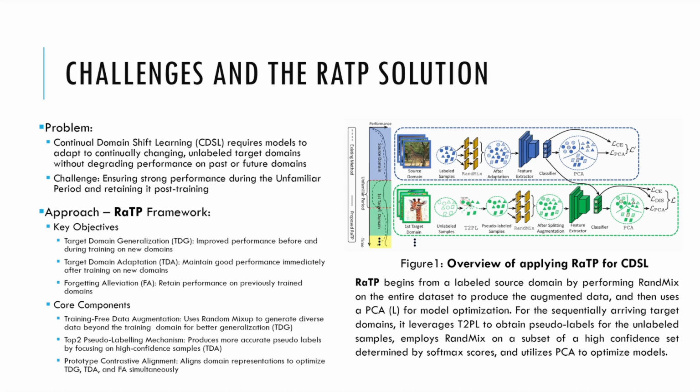It ensures the learning process is guided by reliable data points, again enhancing the model's performance. And the third component is the prototype contrastive alignment. This component aligns the domain representations, working across TDG, TDA, and FA objectives simultaneously. By harmonizing how the model processes data from different domains, it achieves a balanced adaptation without forgetting prior knowledge.